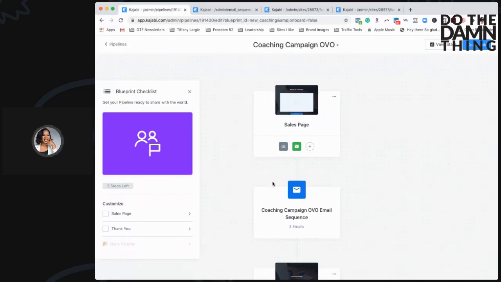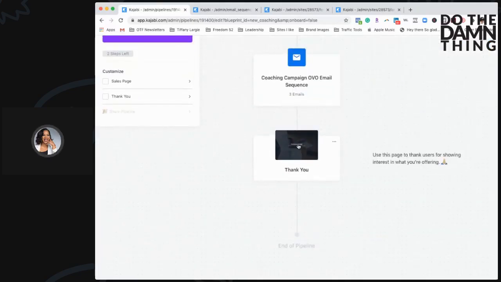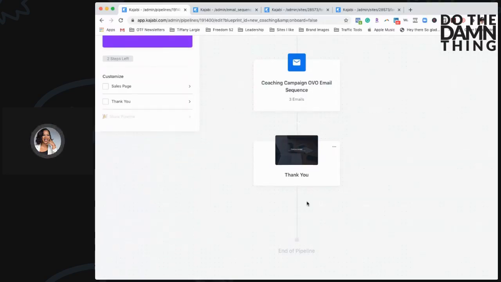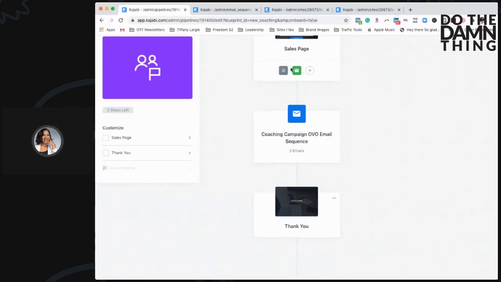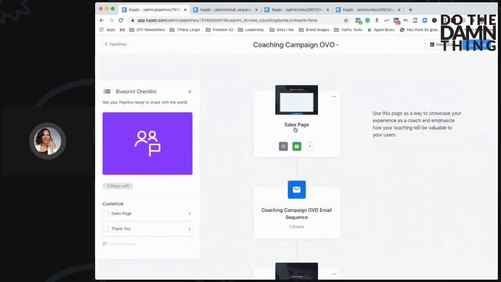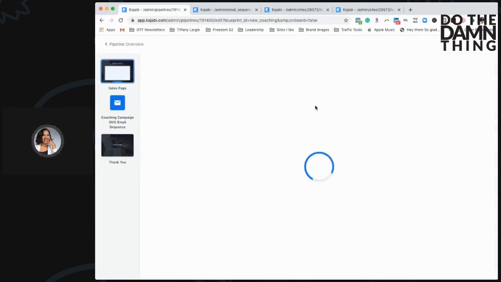It's telling me that there are 3 emails, and they have prompts for these 3 emails, which is awesome. There's a checklist over here to let me know if I'm on the right track. And then there's a template for my thank you page. Now here's what's great. I can add pages. I can add pieces into my process. They give me a template, but I can add pieces. And then they also give me a checklist to let me know what I can and can't choose.